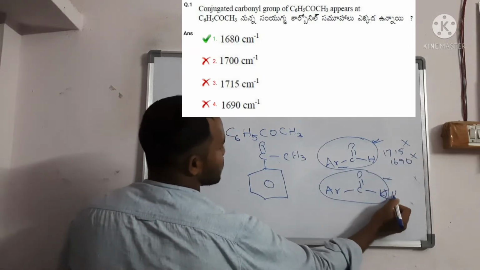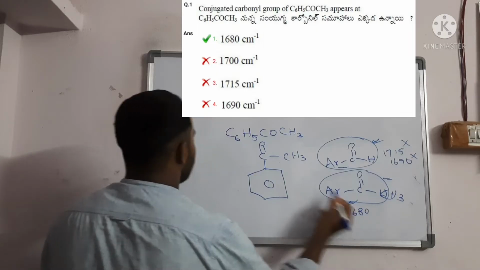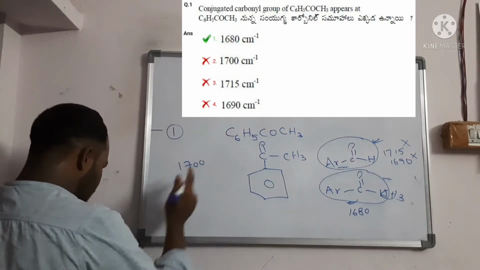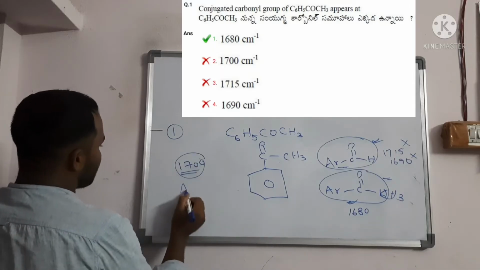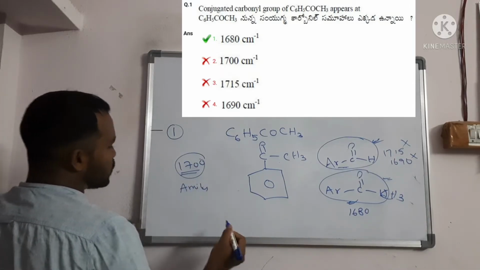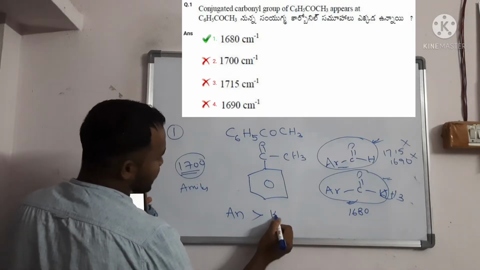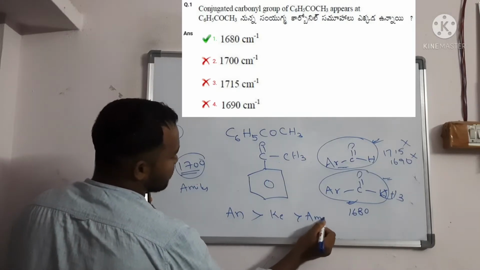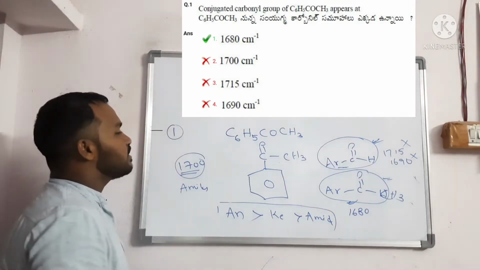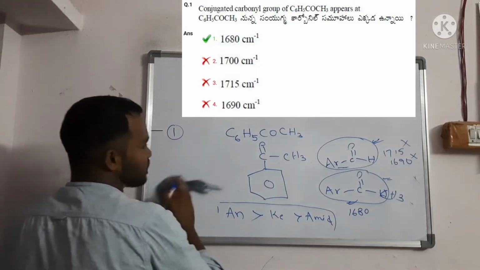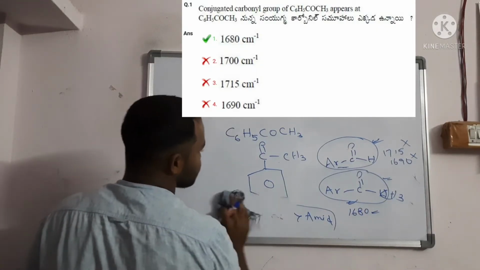Whenever this aryl ketone is there, you should write simply 1680. 1700 is especially for amides. So the simple order you should remember is anhydride greater than ketone greater than amide. This is a very important order for IR stretching frequency. So this is about the first question. The correct option is 1680.